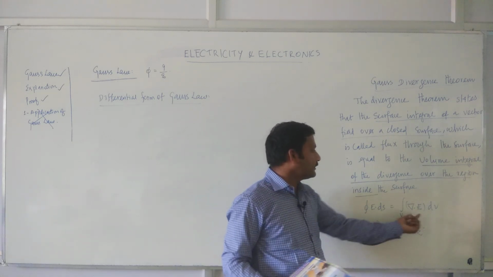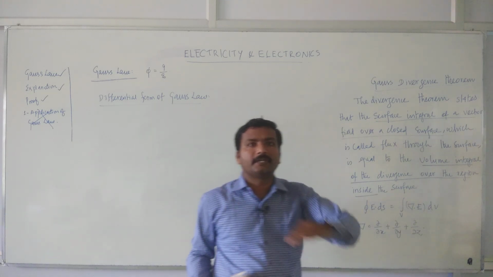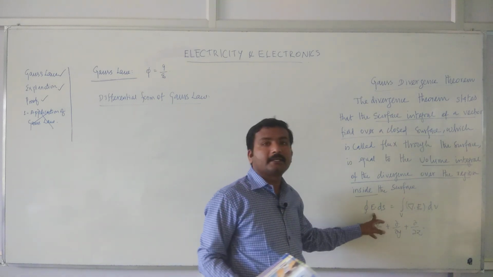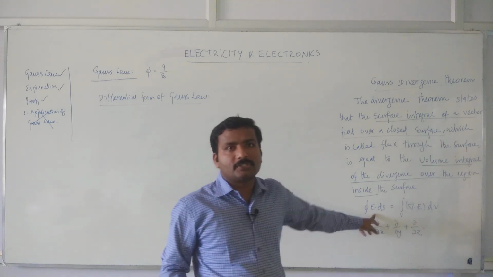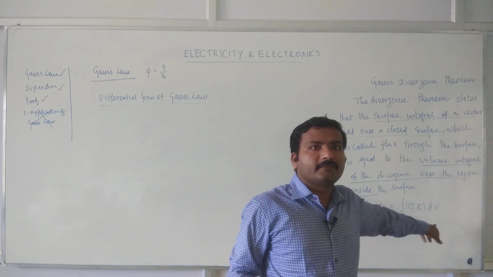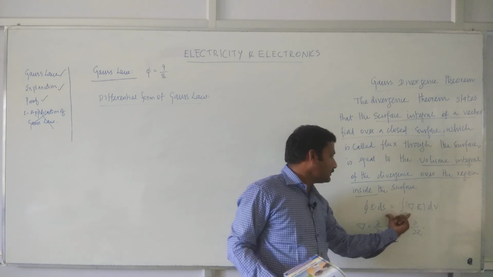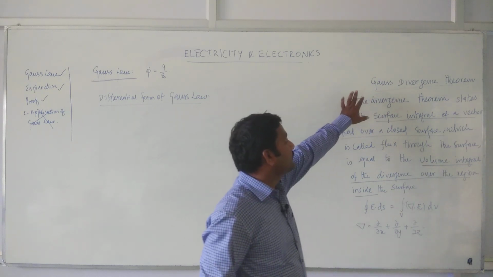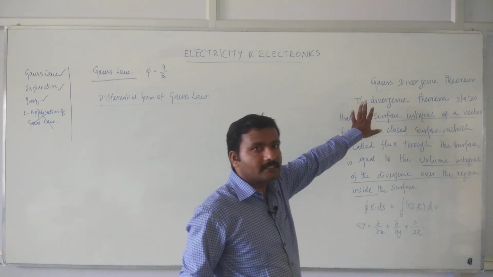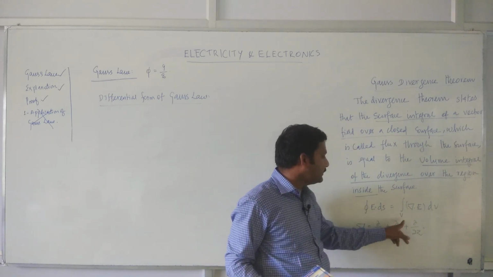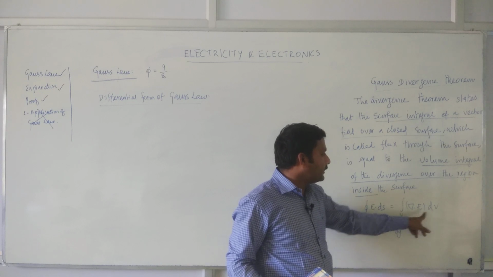Now this and this are equal. Instead of taking a surface integral of the electric field, first you can take the divergence of the electric field, then take a volume integral. So this relation is given by the Gauss divergence theorem. The statement is the surface integral of E dot ds equals the volume integral of del dot E dv.